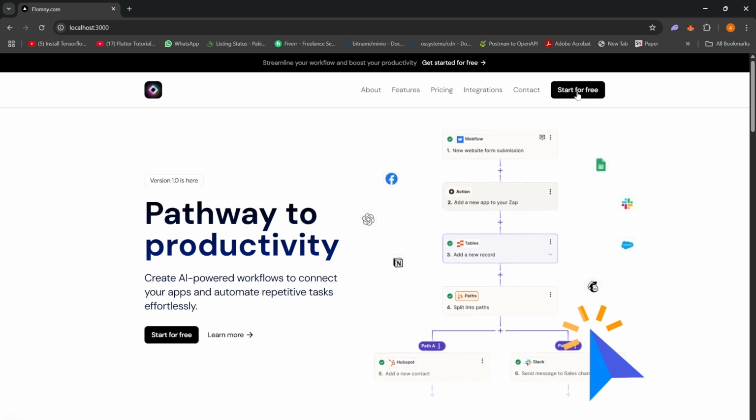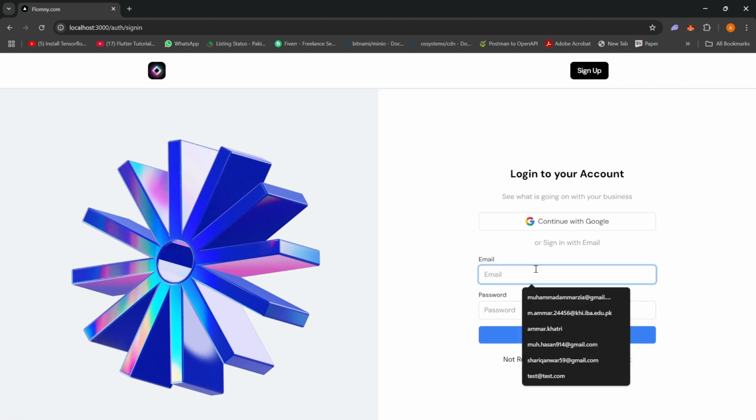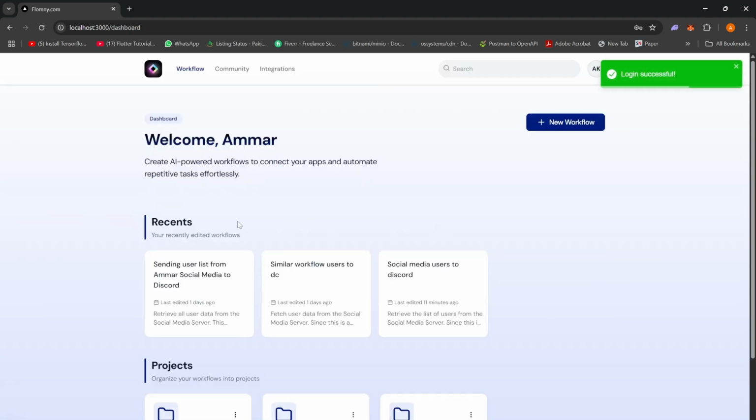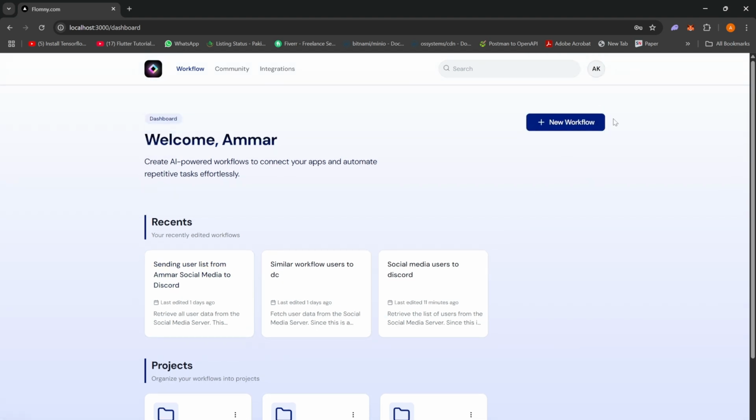So moving on, let's go to Flomny itself. Here you can sign up or log in. I already have an account, so I'm just going to use it. Here are a bunch of workflows that I've already created, and there are projects as well. If you have ever used ChatGPT, its newest feature was to allow using projects. Projects are basically an entity where you can keep all of the relevant workflows within them. The projects can be public and the workflows can be public as well.